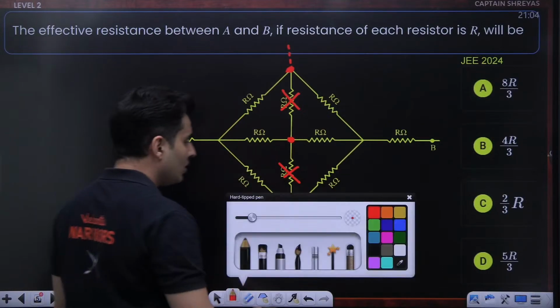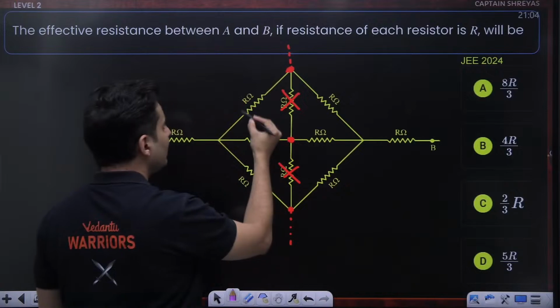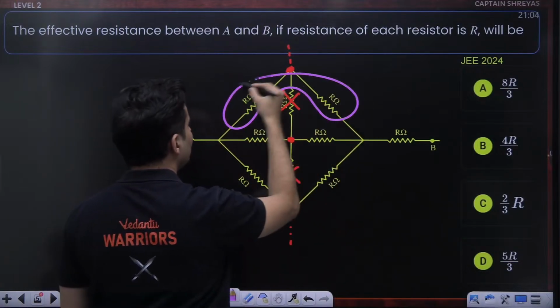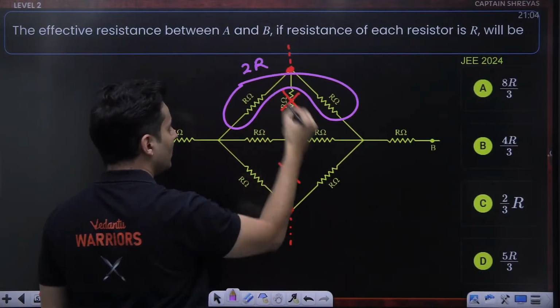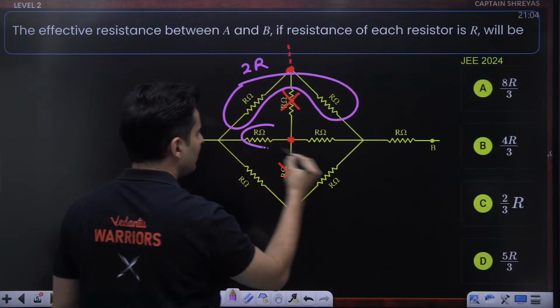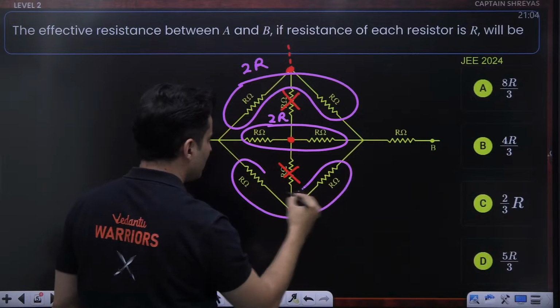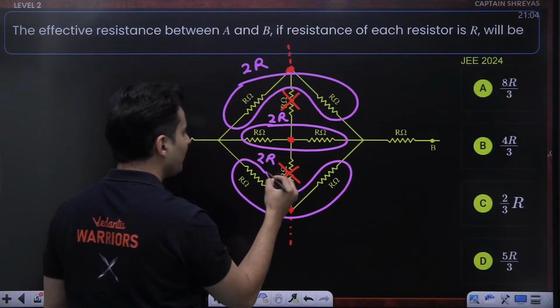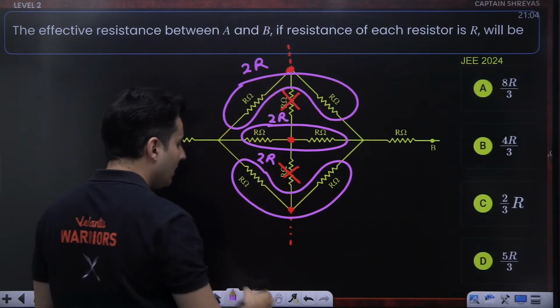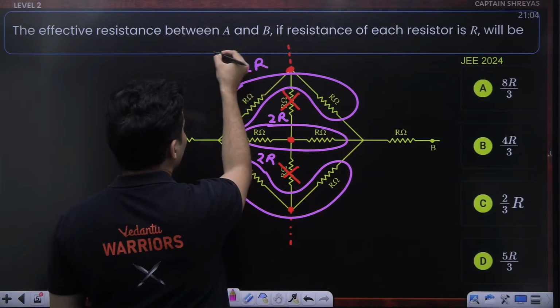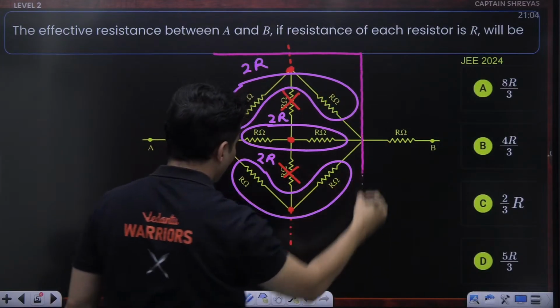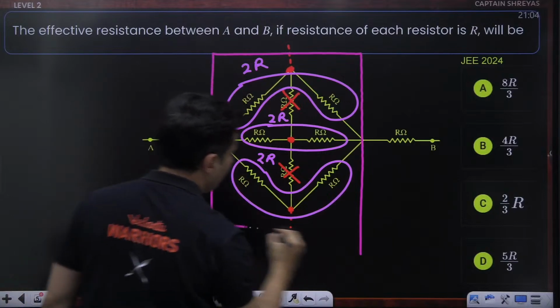Now, once you do that, you can easily see that this branch has a resistance of 2R because both are in series. This branch also has a resistance of 2R, and this branch also has a resistance of 2R. These three, 2R, 2R, 2R, are together in parallel.